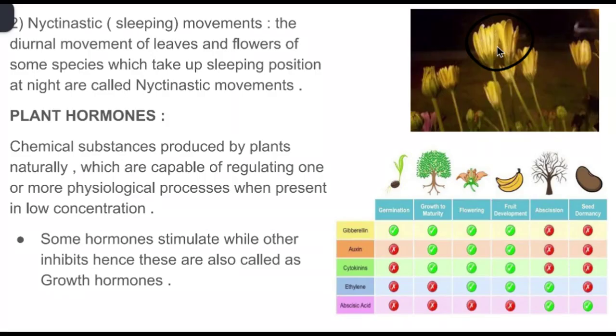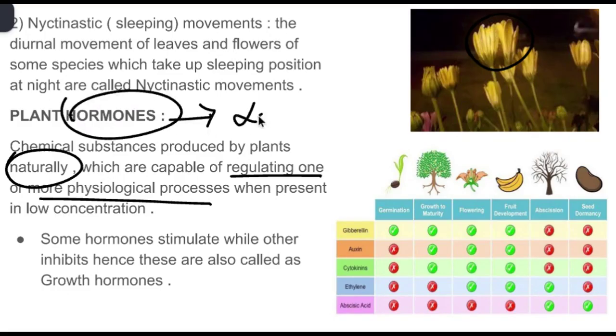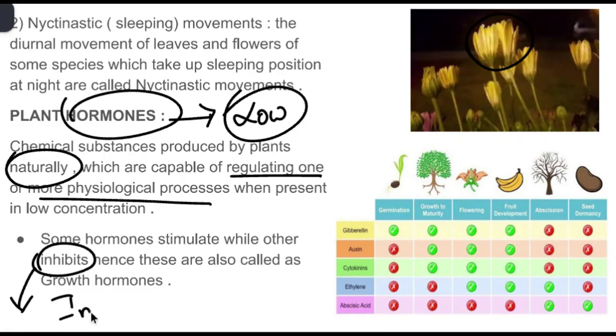Coming to plant hormones, these are chemical substances produced naturally by the plants. They have the capability of regulating one or more physiological processes, but in a very low concentration. Usually hormones are enough to create a change in a very low concentration. These hormones are of two types. Those which inhibit a process are called inhibiting hormones, and those which stimulate or accelerate a process are called stimulating hormones.